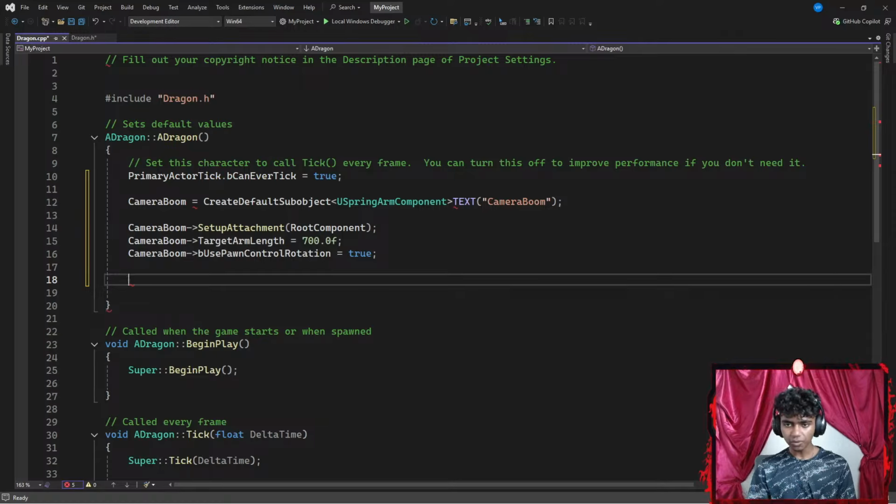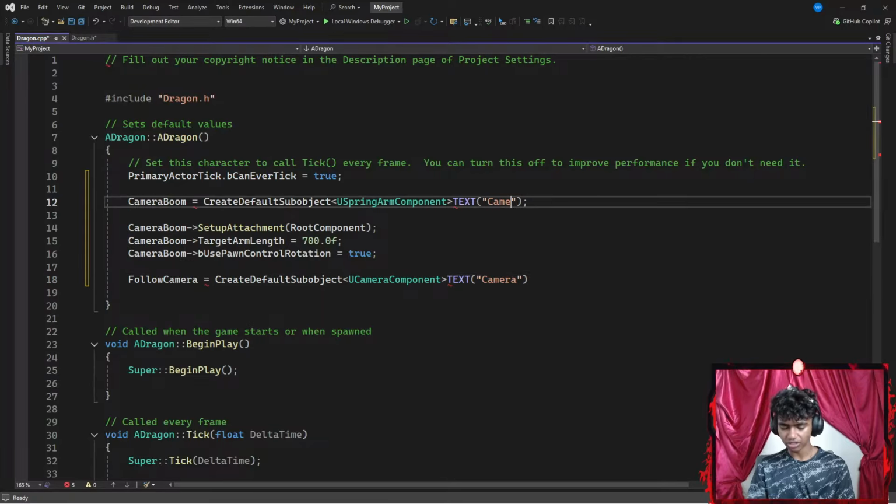That said, once I'm done with this, I'm going to add a follow camera. Let's go with something like follow camera. I'm going to be creating another default sub-object, having a pair of angle brackets. This time I'm going to go with a U camera component, because my follow camera is going to follow my camera boom, which means it's going to be following my dragon. Then I'm going to go with something like text. I want to call this follow camera. I think this should be camera. Guys, I have a strong gut feeling this should be camera.